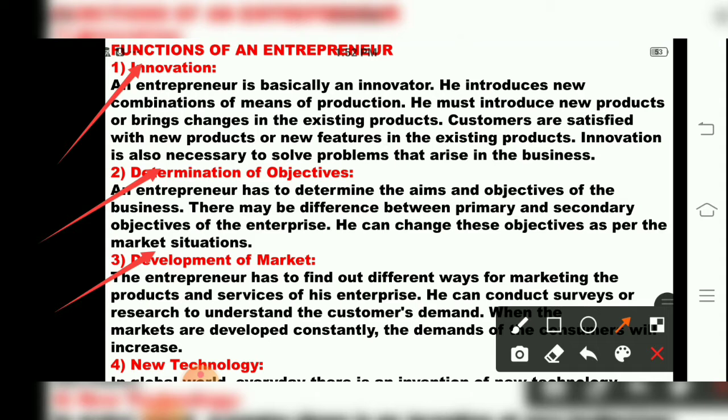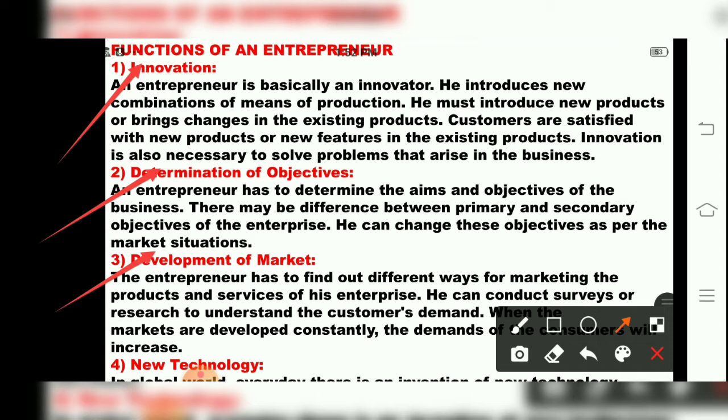The third function of an entrepreneur, what is it? To find out different ways for marketing the products and services of their enterprise. So the entrepreneur can conduct surveys or research to understand the customers' demand. So when the markets are developed constantly, the demands of the consumers will increase. So the third function of an entrepreneur is what? To develop the market. To develop the market, how?